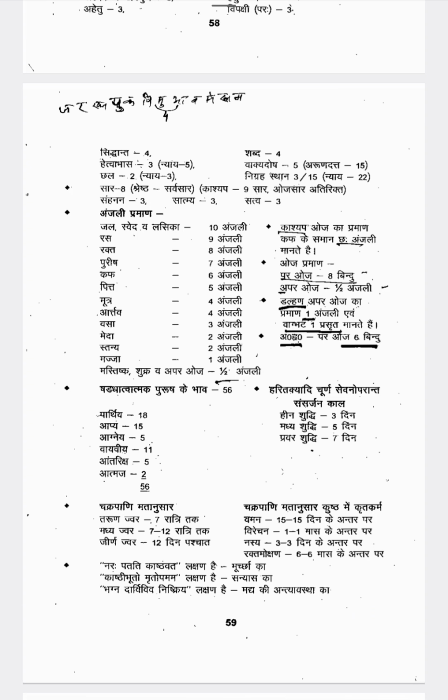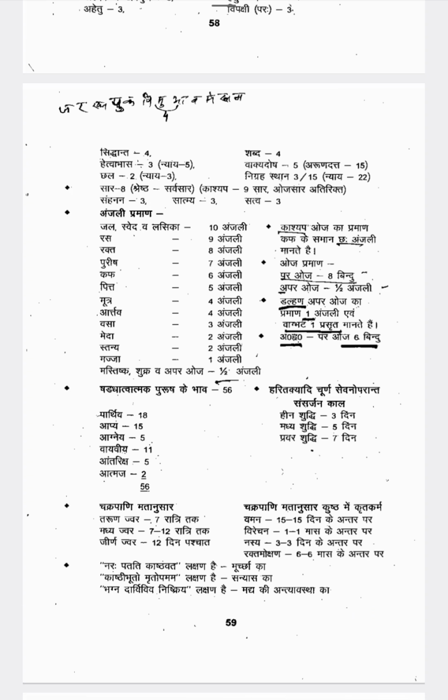Then according to Chakrapani, Taruna Jwara. Taruna Jwara means the first 7 nights. From the first day till 7 days it is considered Taruna Jwara. From 7 to 12 days, the Jwara is still continuing, persisting into the 8th day, 9th day, then it is called Madhyama Jwara. After 12 days, if the Jwara is still persisting, then it is called Jirna Jwara. So first 7 days Taruna Jwara, 7 to 12 days Madhyama Jwara, after 12 days Jirna Jwara.